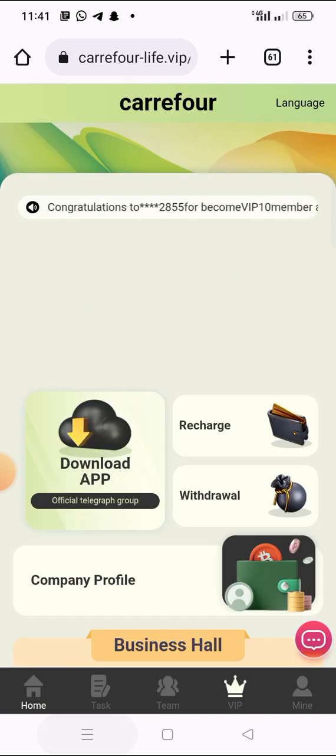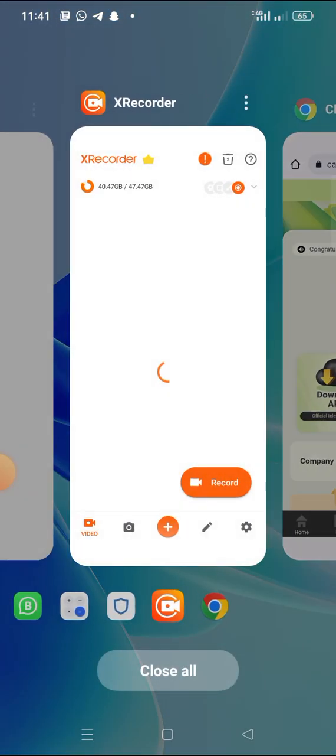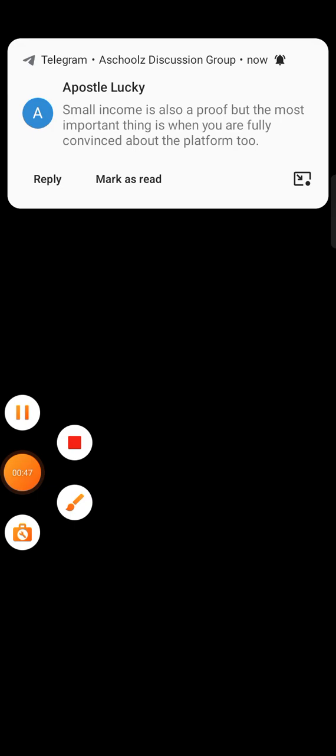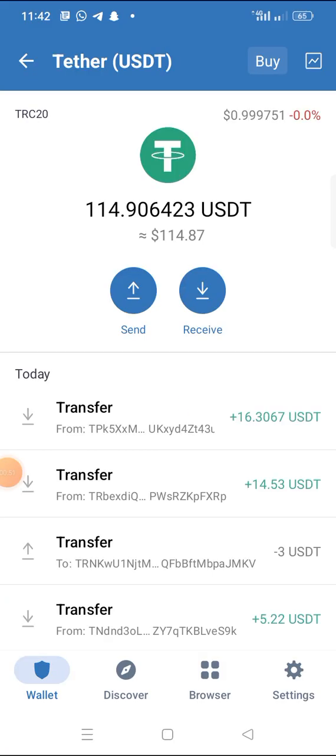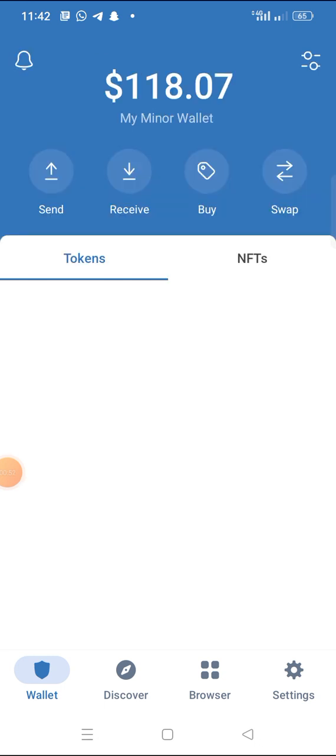So I registered on this platform and I was given $20 for free, so I need to add $5 to it to make it $25 so that I can purchase their VIP. So right now let me quickly make the transfer. Let me quickly make the transaction.